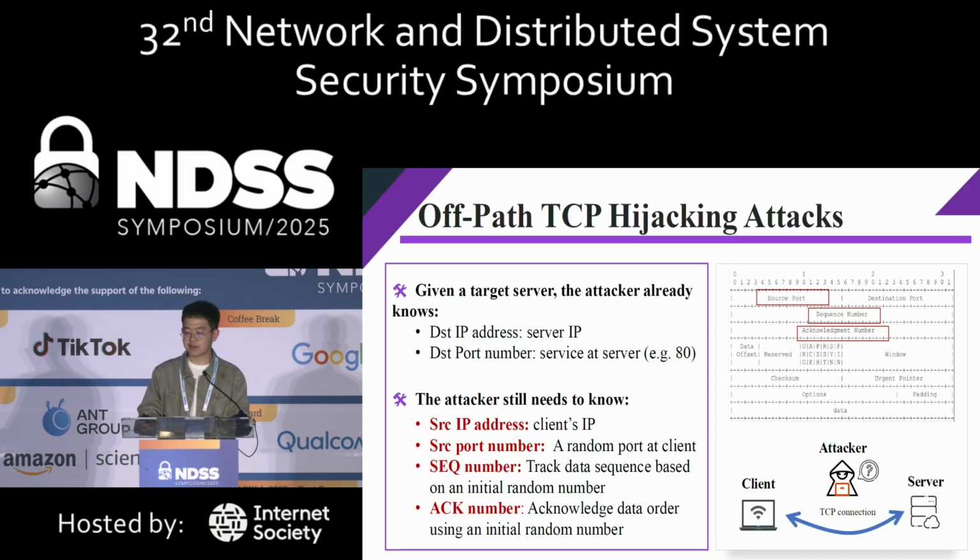Here's some background. First, to conduct an off-path TCP hijacking attack for a TCP connection between a given target server and the victim client in the same Wi-Fi network, the attacker already knows the destination IP address, which is the server's IP address, and the destination port number could be chosen according to the services at the server, such as 80 for HTTP. And if the attacker wants to hijack the TCP connection, it still needs to know the source IP address of the victim client, and it has to guess the source port number, sequence number, and acknowledgement numbers, as they are all randomized to prevent off-path attacks.